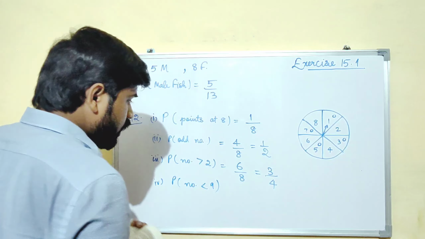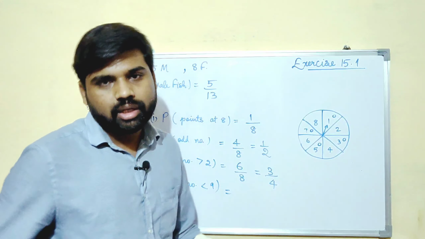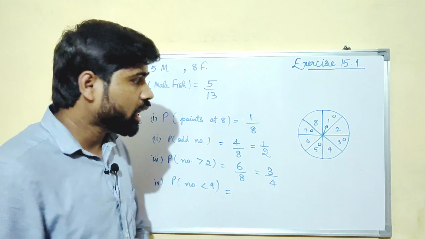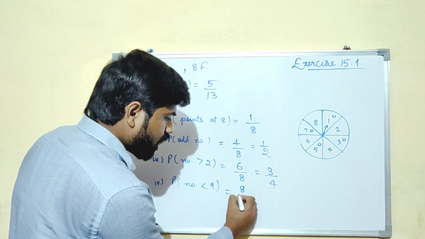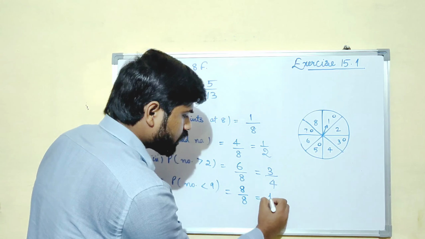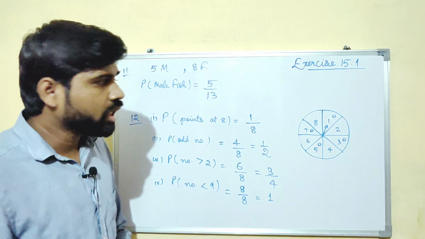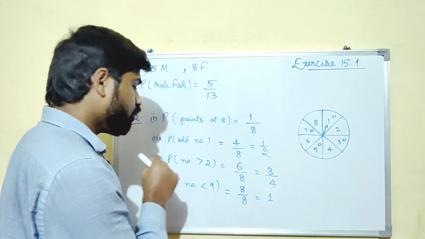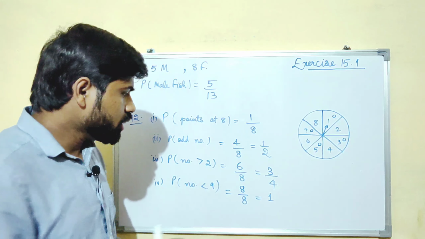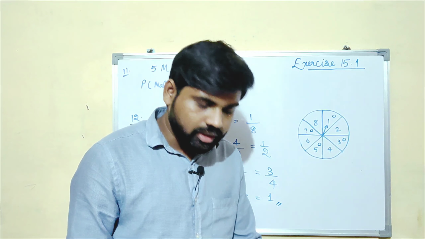Now let us see the last part of this question, which says probability of getting a number less than 9. So it is evident that all the numbers are less than 9 only. So that means you will get 8 out of 8, which is equal to 1, and it is a sure event. All the numbers are less than 9 only, so it will be compulsory to get a 1 here.